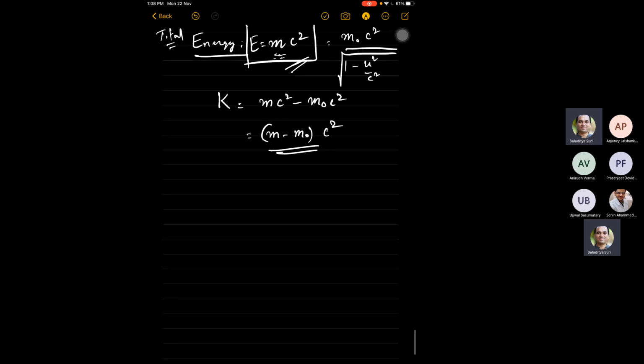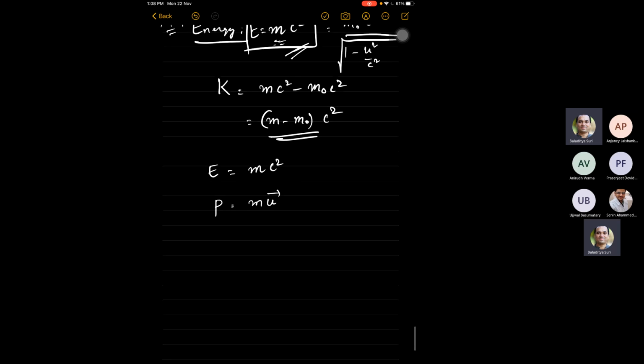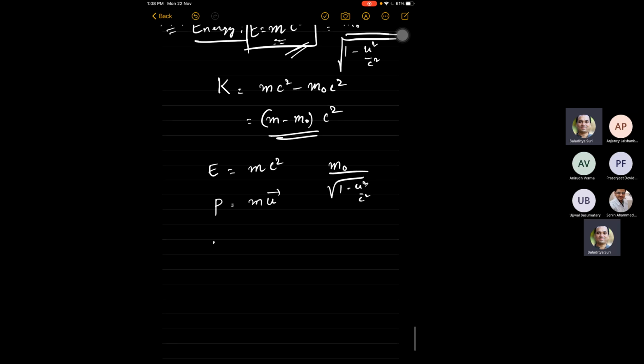So now you can take these two equations, E equal to mc squared and P equal to mu, and use the definition of m, and eliminate u from this. This is a very simple two-step calculation, and you will see that E squared will come out to be P squared c squared plus m naught squared c to the power 4.